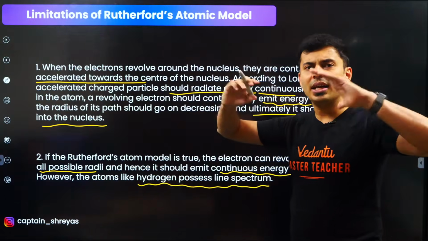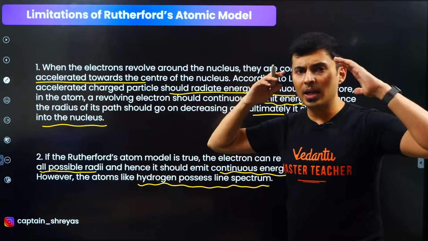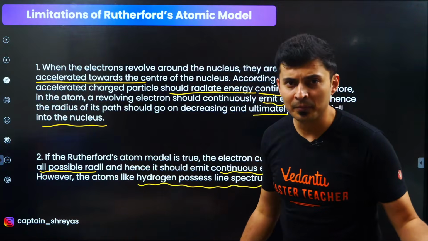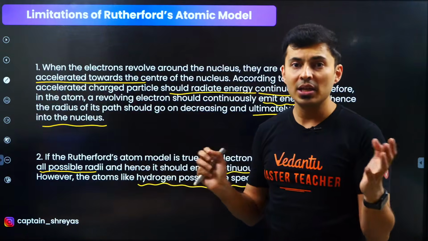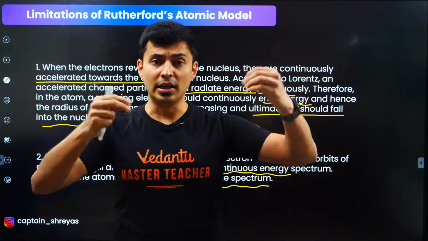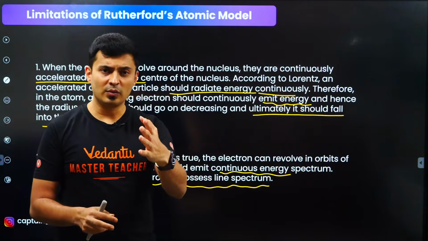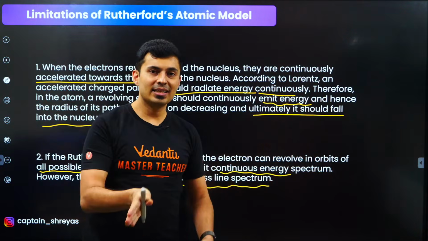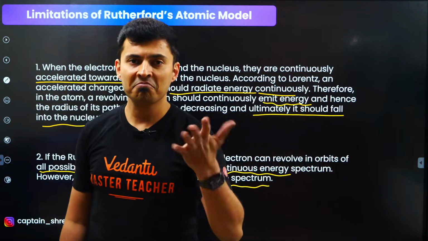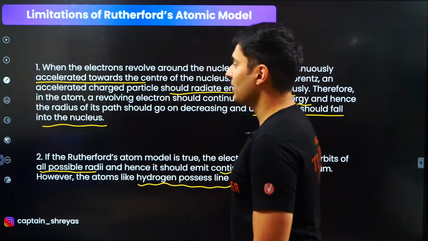If it can have any kind of orbit, then the energy which comes out will also be any amount, and the spectrum will be continuous. But actually it was found the spectrum is not continuous. It is a line, distinct spectrum. Why does that happen? Rutherford did not have the answer.